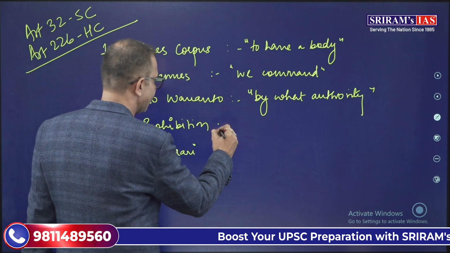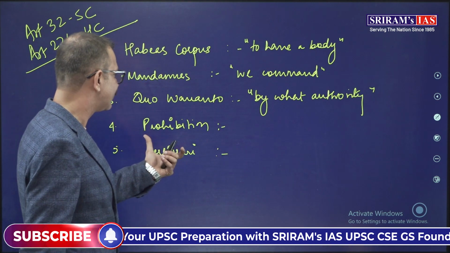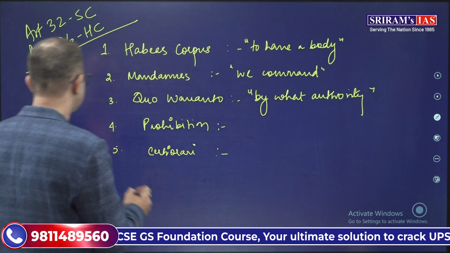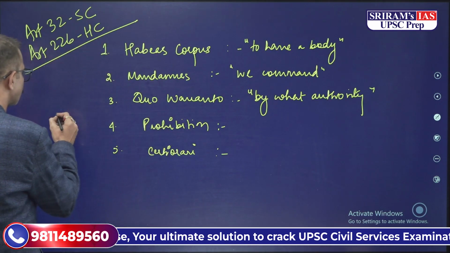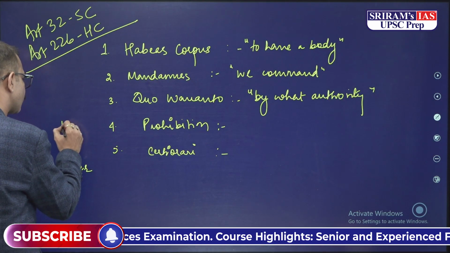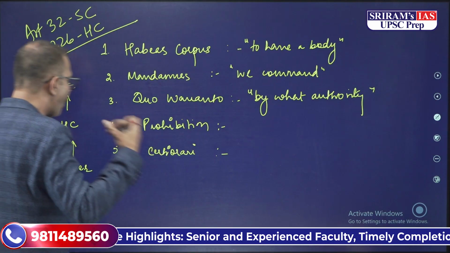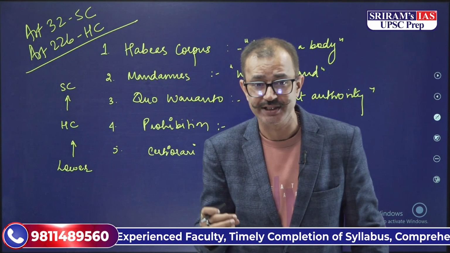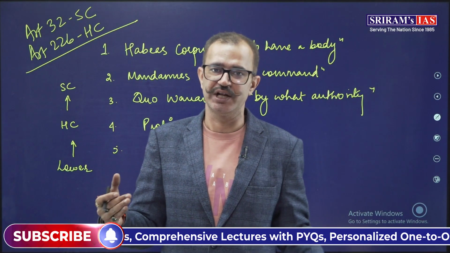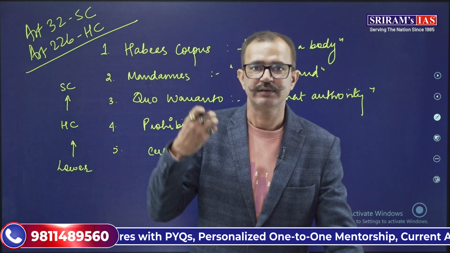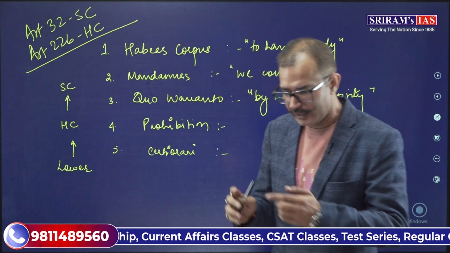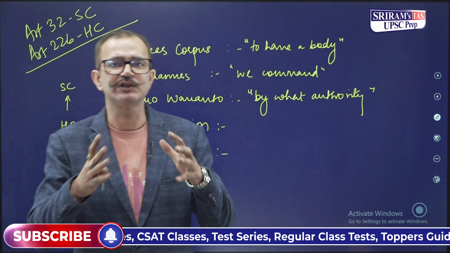The next is prohibition and certiorari. Prohibition and certiorari have quite a similarity when it comes to the jurisdiction that we have. We have the jurisdiction of the courts: lower courts, above lower courts we have the High Court, then we have the Supreme Court. All the courts have their own particular jurisdiction. Now, if a lower court exceeds its jurisdiction, the upper court can ask the lower court not to proceed with the case. Now there can be 2 cases: the case is still ongoing, or the judgment has been pronounced.